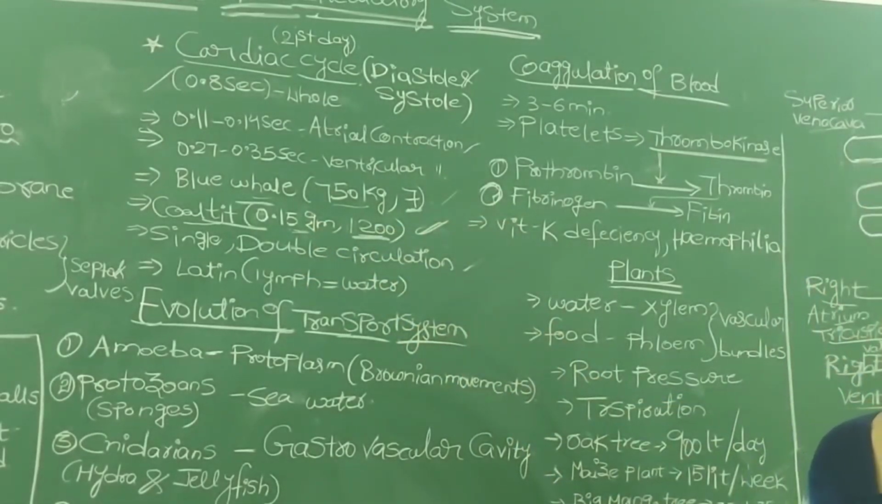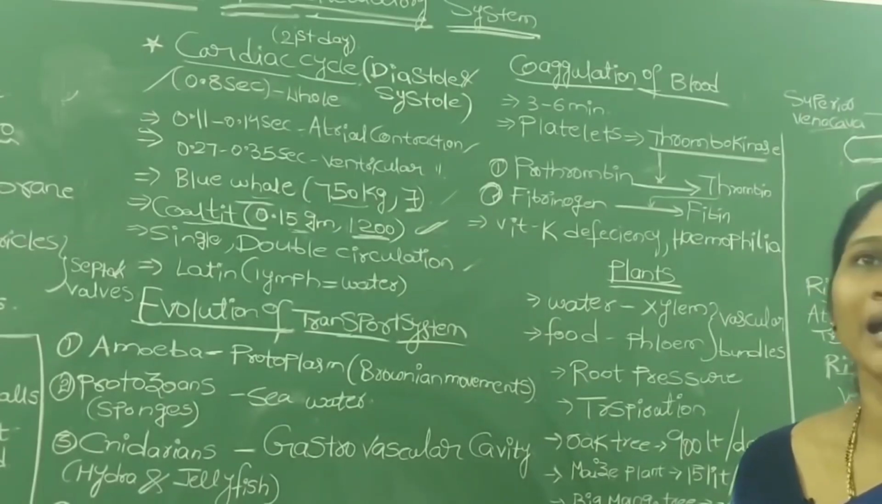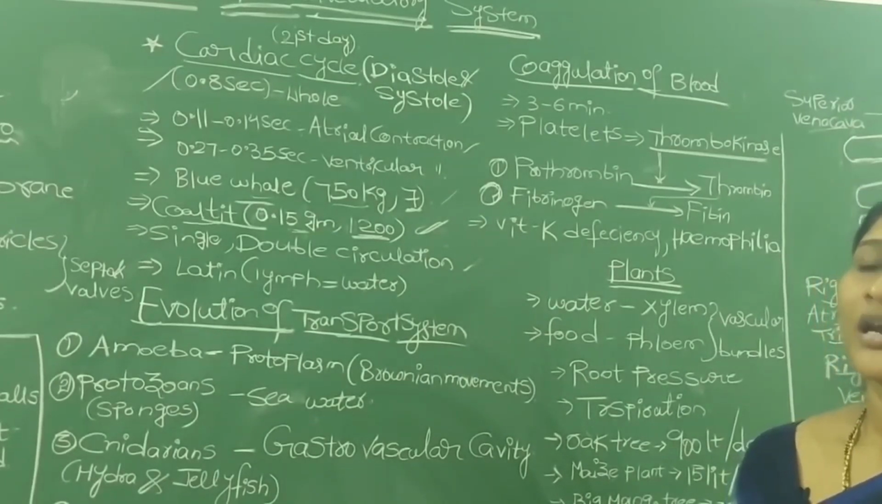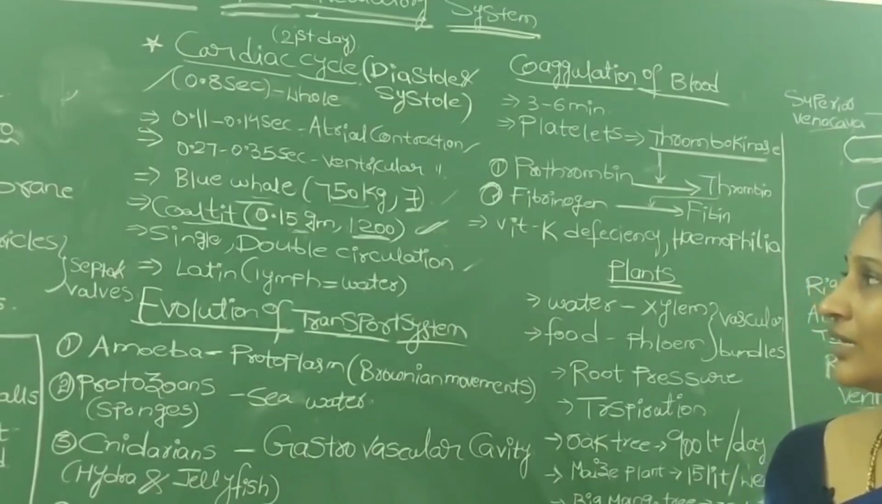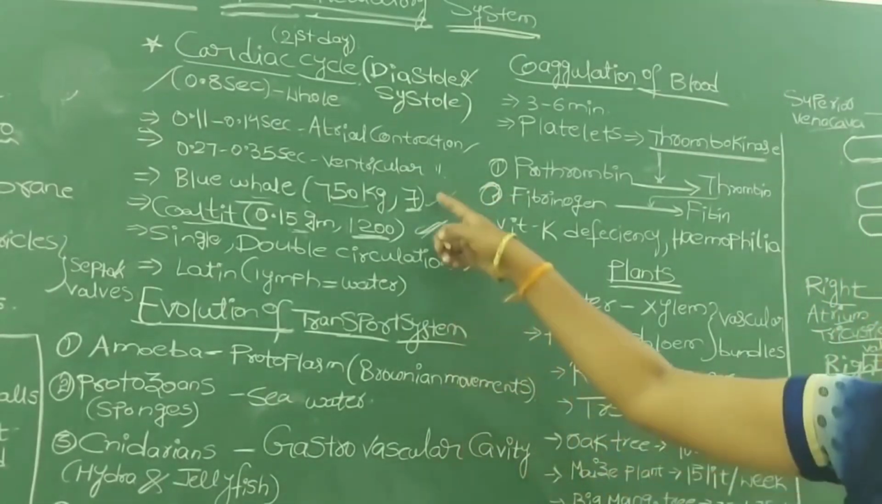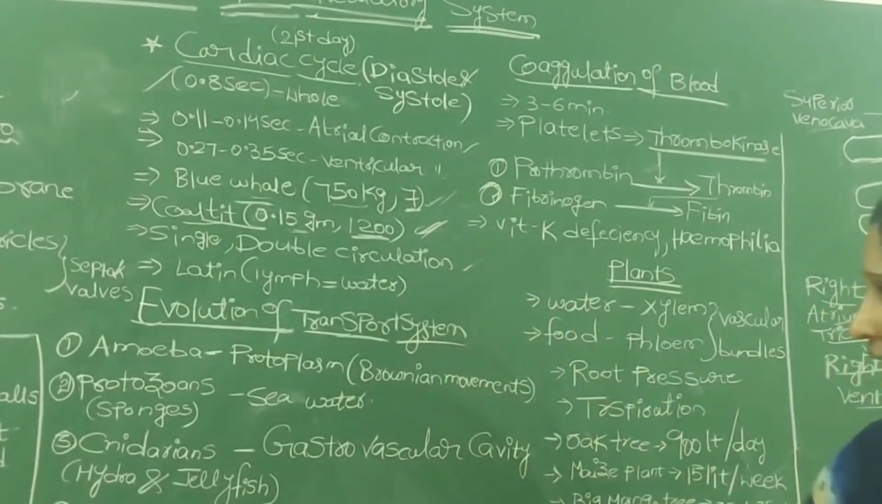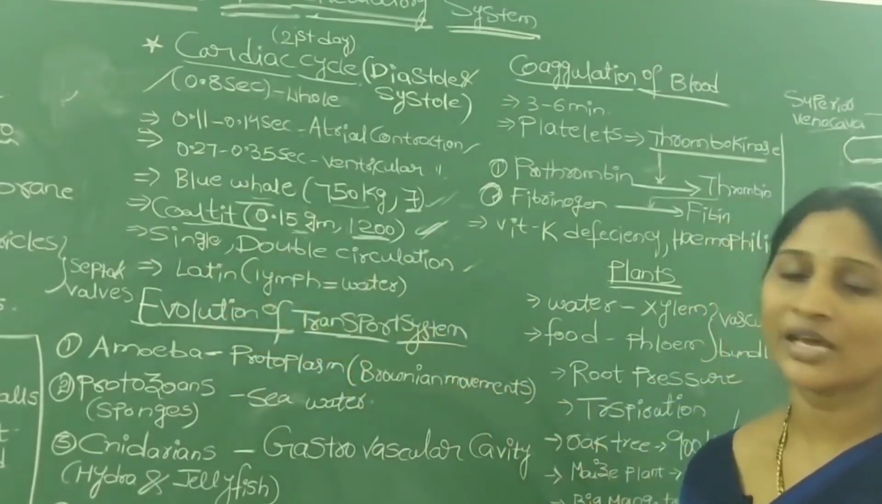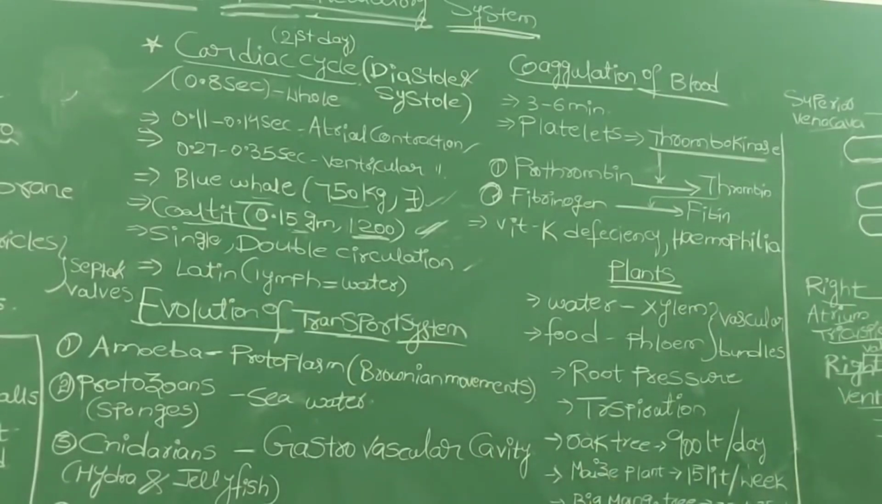So if the body size, body weight and weight of the heart increase, obviously the number of heartbeats will decrease. Just remember these two examples. And here I have written single circulation and double circulation. Circulation means, you know, the transportation.